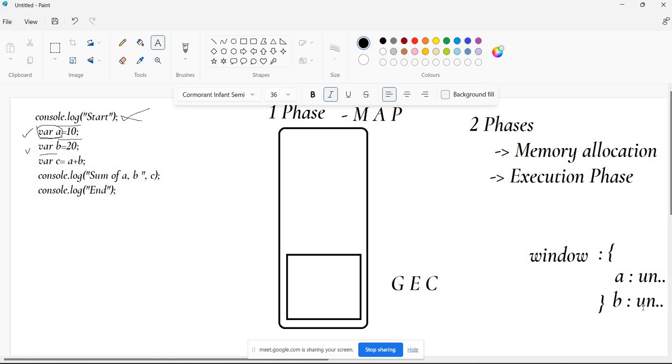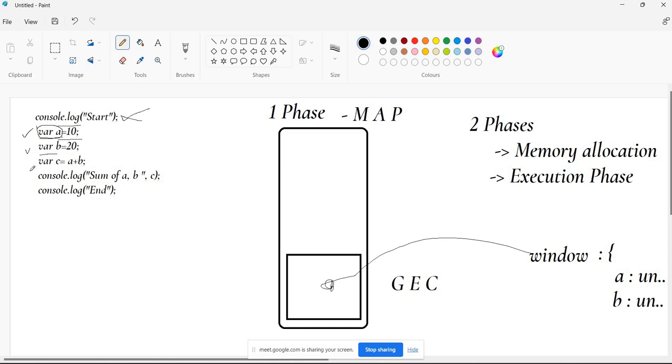Everyone should remember, everyone should follow properly. If you have any question, ask me now itself. Along with all the predefined methods and properties in the window object, it has just added another property A that is undefined, B undefined in the window object. That window object is a part of the global execution context.